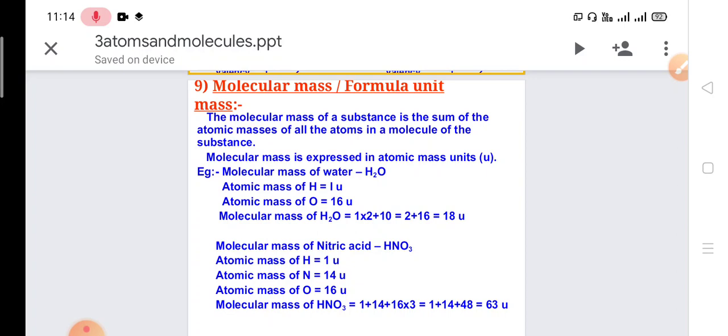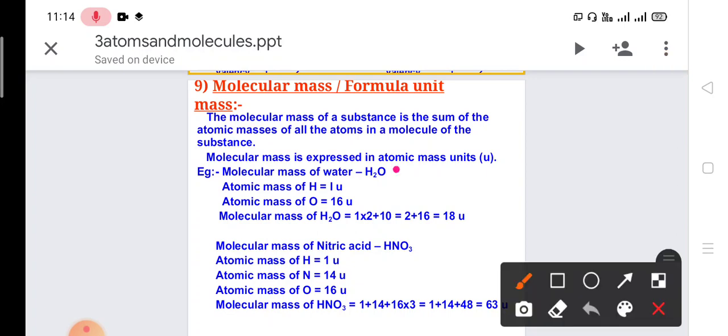For example, here we have the molecular mass of water, H2O. The atomic mass of hydrogen is 1 unit and the atomic mass of oxygen is 16 units. So the formula is H2O. The atomic mass of H is 1, so 1 multiplied by 2, plus oxygen, which is 16. So 2 plus 16 comes out to be 18.